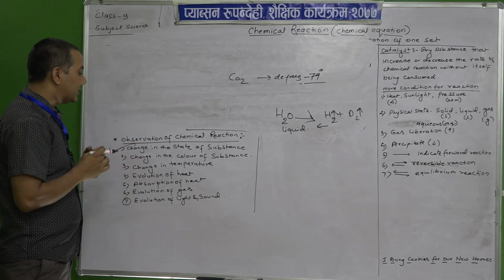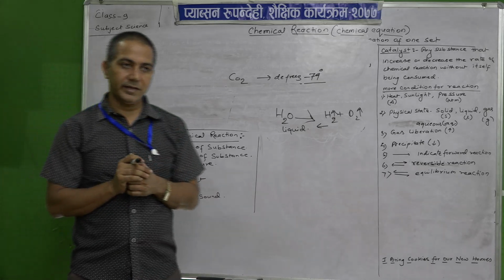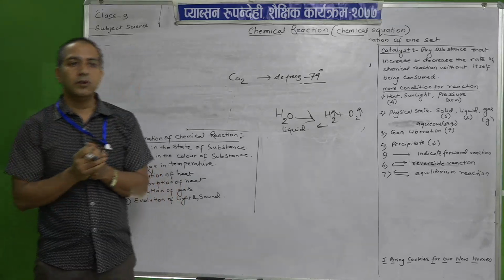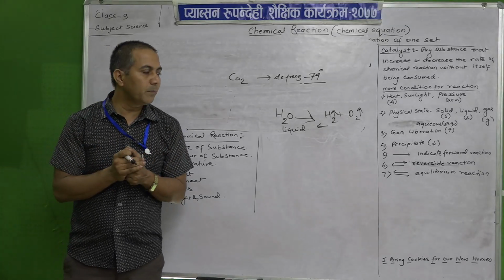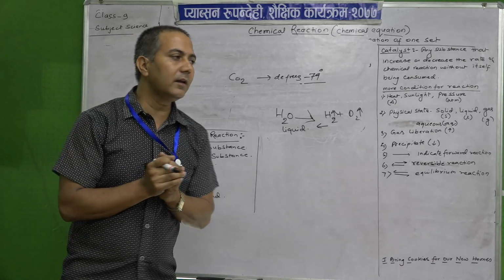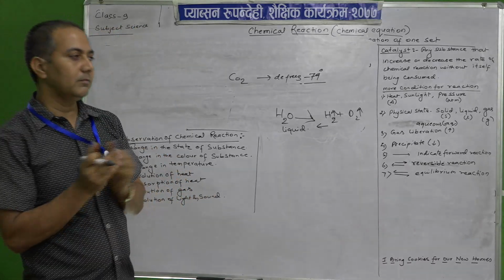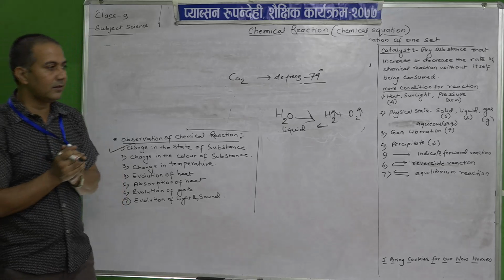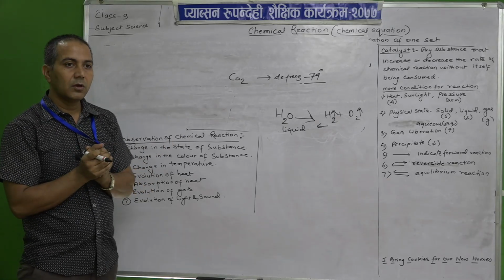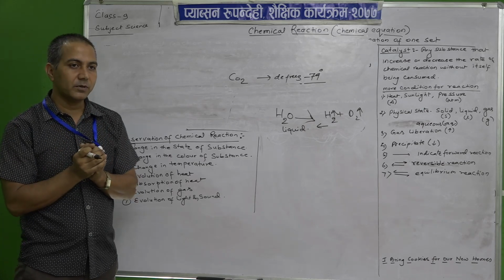Number 2, change in the color of the substance also. There are lots of examples. During the acid and base tests, you may have done the experiment in class 9 with methyl orange and phenolphthalein to test the acidic and basic nature, or you can see the litmus paper.